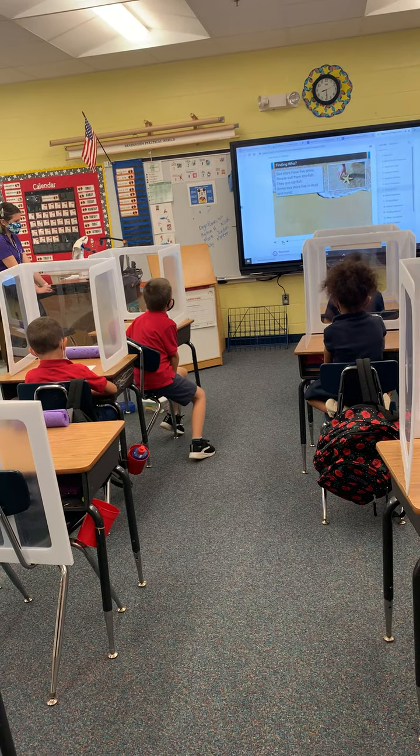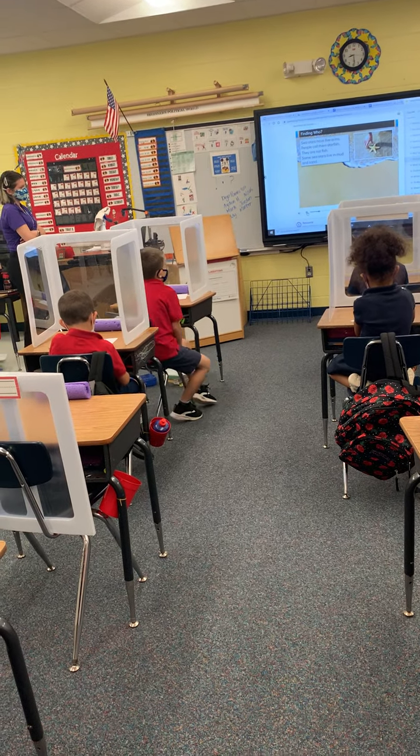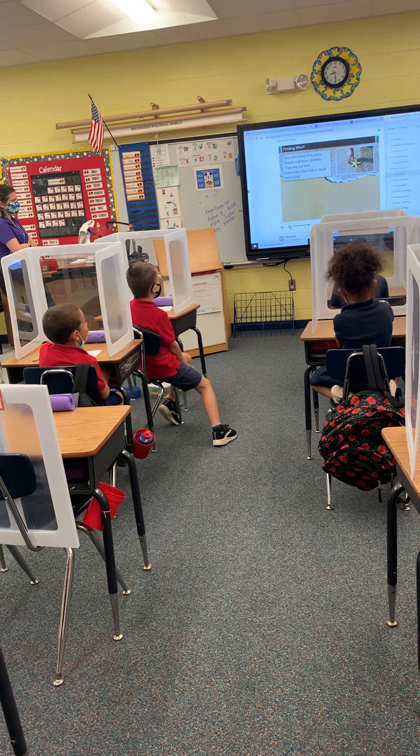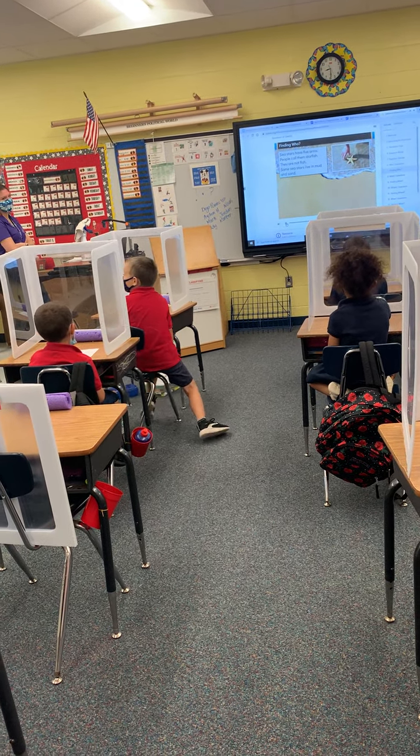Look at what we just found. It's a sea star. Let's read about them. Read along as I read aloud. Sea stars have 5 arms. People call them starfish. They're not fish. Some sea stars live in mud and sand.